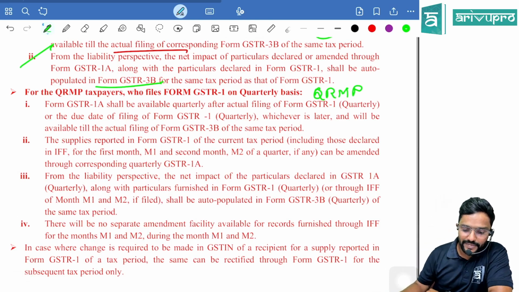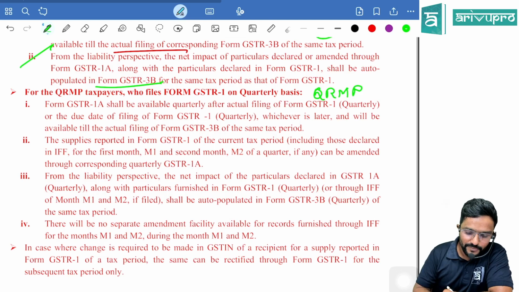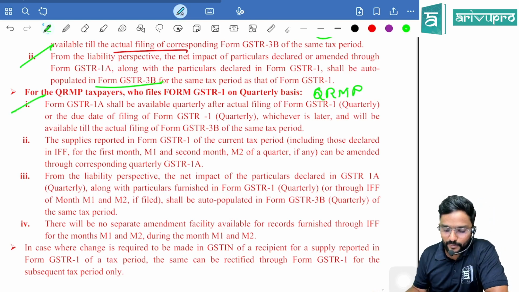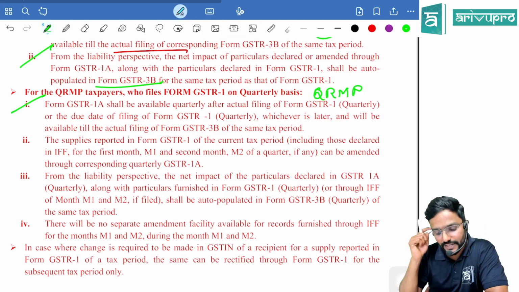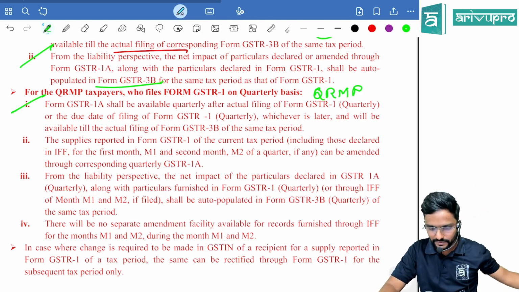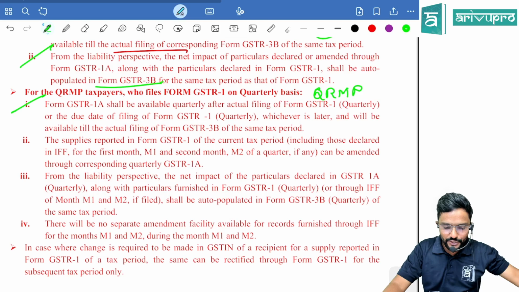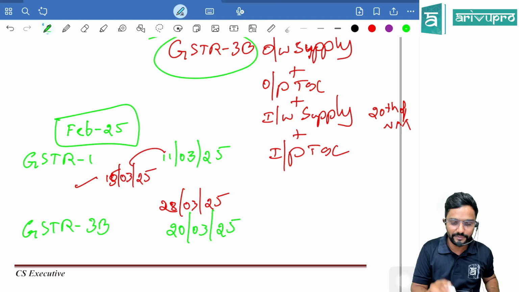For the QRMP taxpayers who file Form GSTR 1 on a quarterly basis, Form GSTR 1A shall be available quarterly after actual filing of Form GSTR 1 or the due date of filing of Form GSTR 1, whichever is later. Same as previously it was monthly, here it is quarterly, that's all. And it will be available till the actual filing of Form GSTR 3B of the same tax period. Actual, not due date, actual date of filing GSTR 3B.